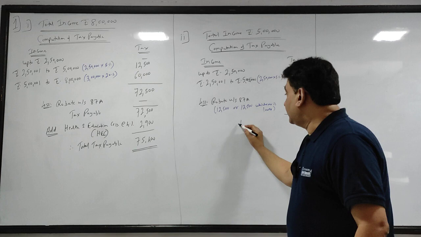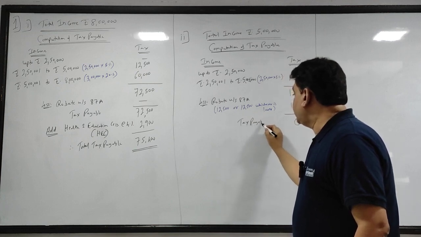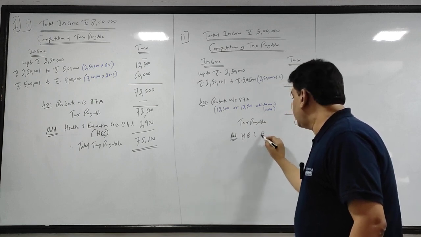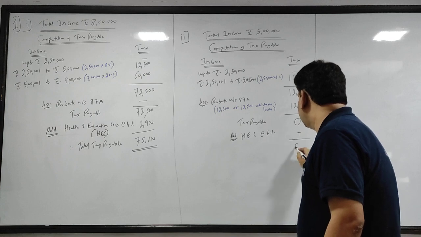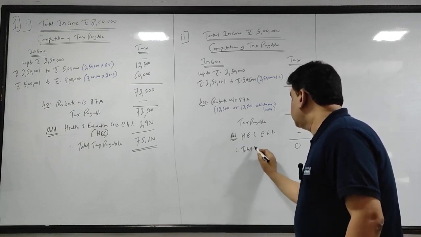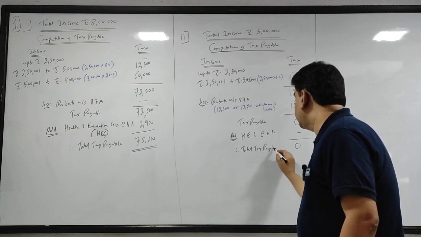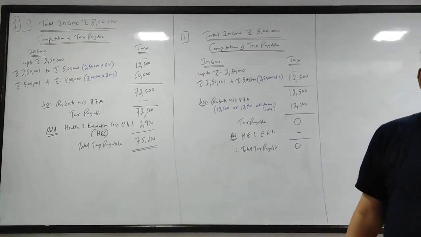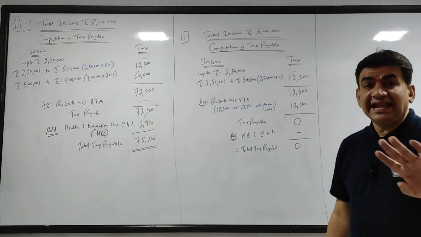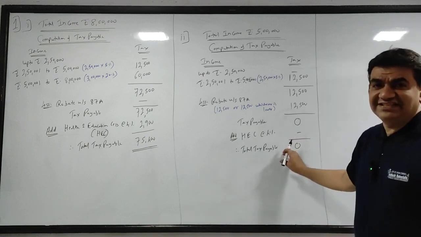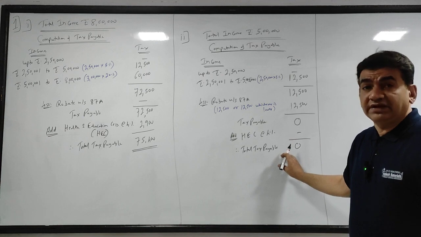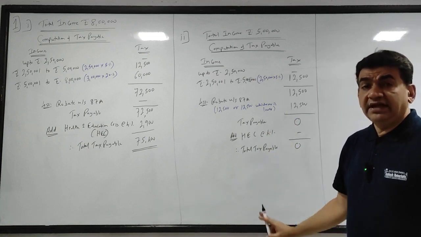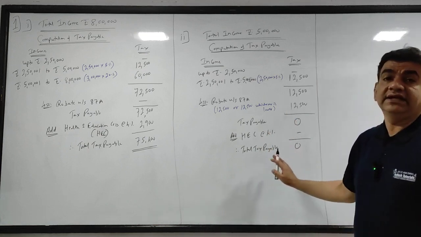Therefore, my tax payable is 0. And if my tax is 0, then this will also be 0. Therefore, my total tax payable is 0. Remember, I told you on the very first day that up to 5 lakh you will not have any tax. This is the reason. While doing the return of income, if total income is 5 lakh, going above 2.5 lakh, you'll have to file your return, but your income tax will not come.